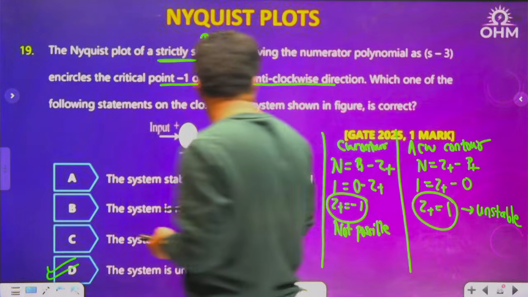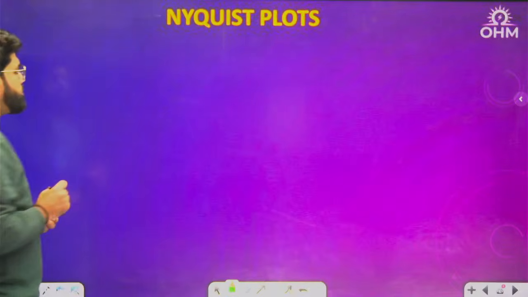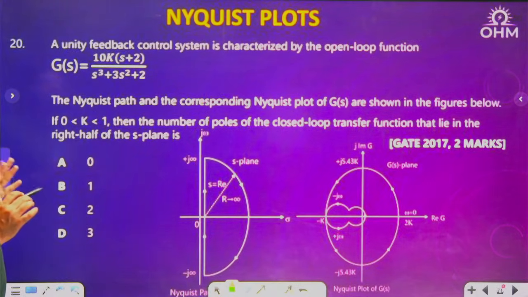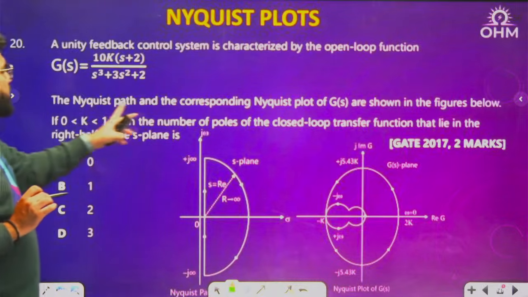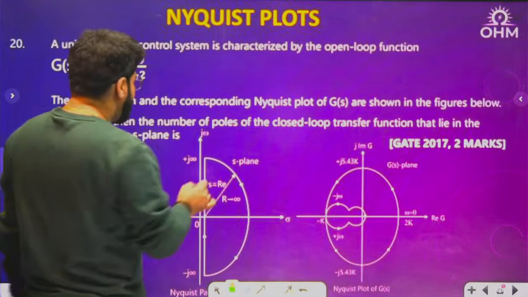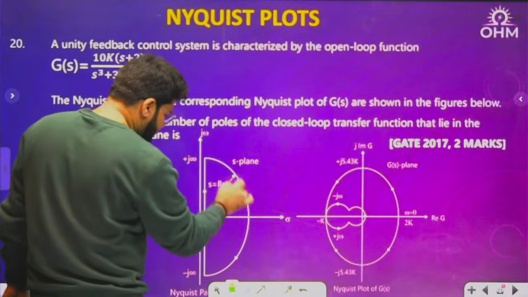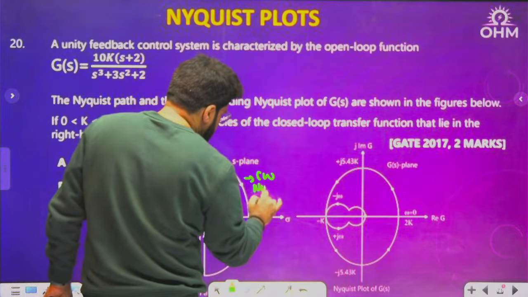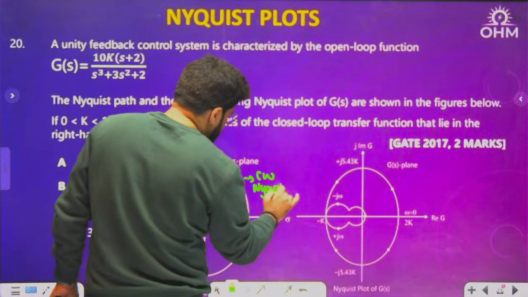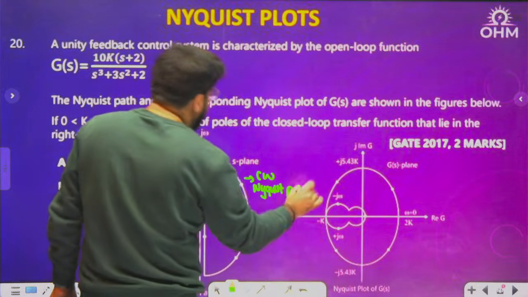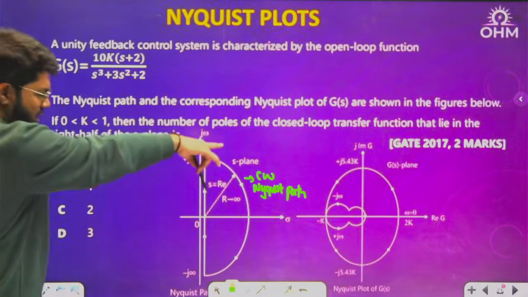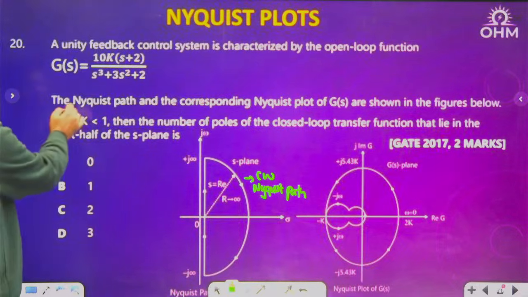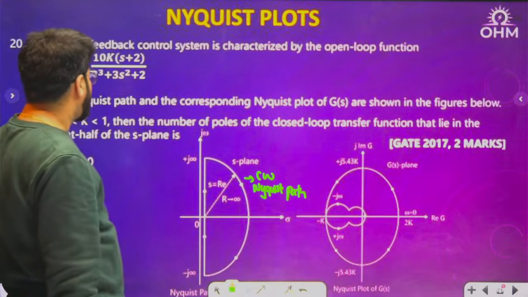GATE 25, 1 mark question. Question number 20. A unity feedback control system is characterized by the open loop transfer function. The Nyquist path is shown, a clockwise Nyquist path, and then the corresponding Nyquist plot is shown in the figure. If k is between 0 to 1, the number of poles of the closed loop transfer function that lie in the right half.